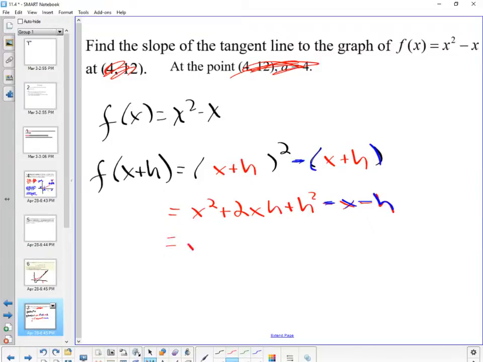Once we clean this up, let me get back to my red. We're going to get x squared plus 2xh plus, hold on, I'm missing something. Well, they're all the same. There's nothing to combine. You can't combine anything, so leave it alone.